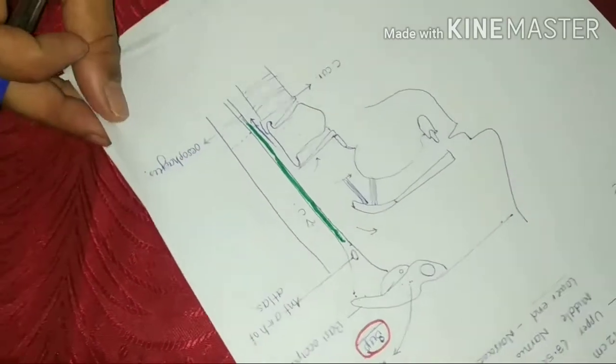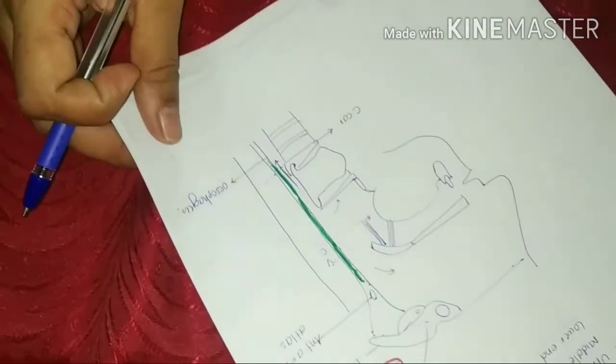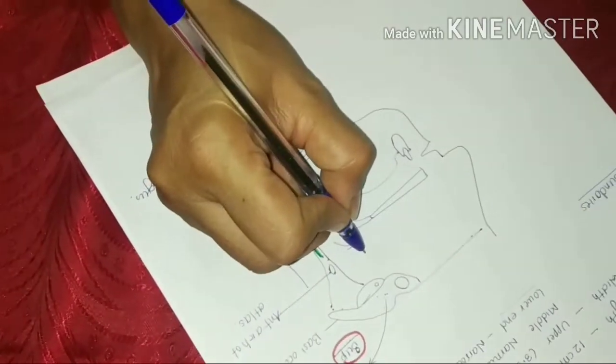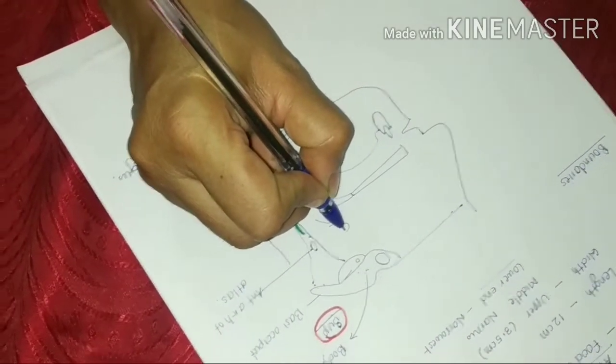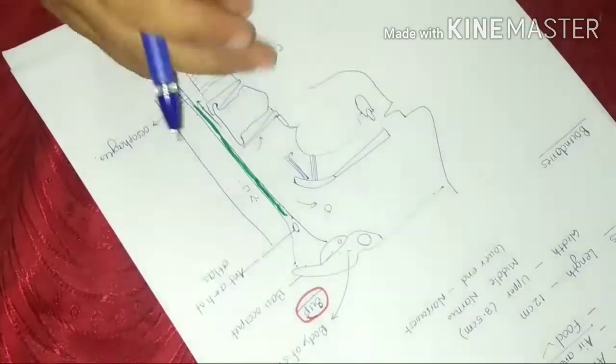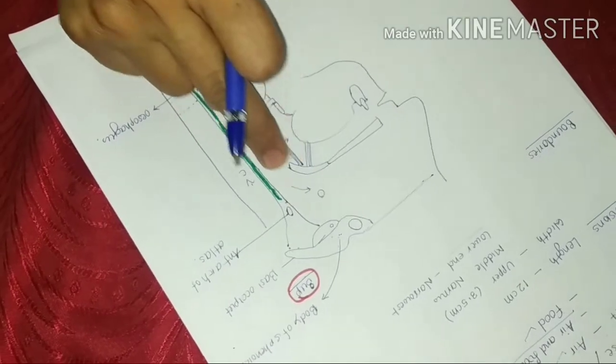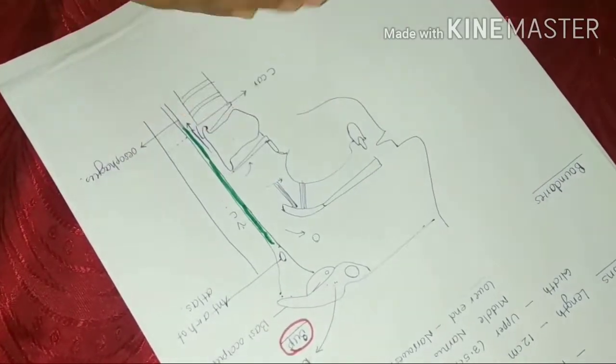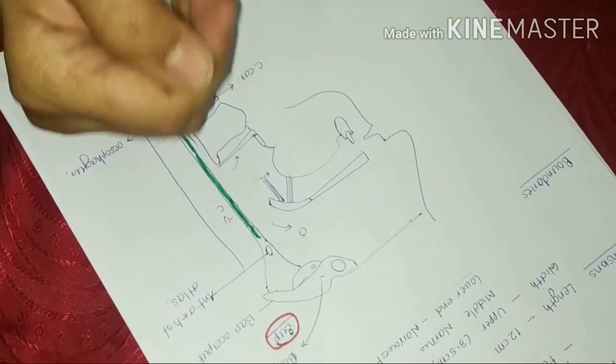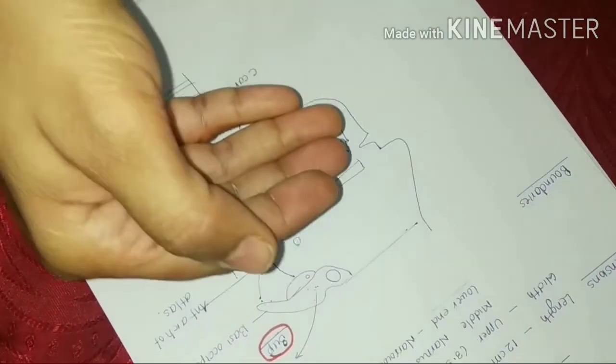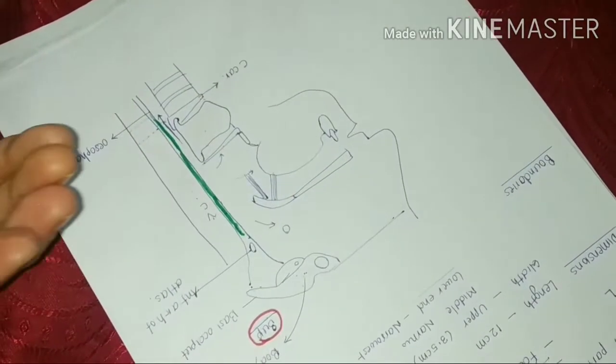Now, the pharynx communicates on either side with the middle ear by means of the auditory tube. So now consider this is the pharynx. On either side, on this side also middle ear cavity, on this side also middle ear cavity, which we have removed. Clear?